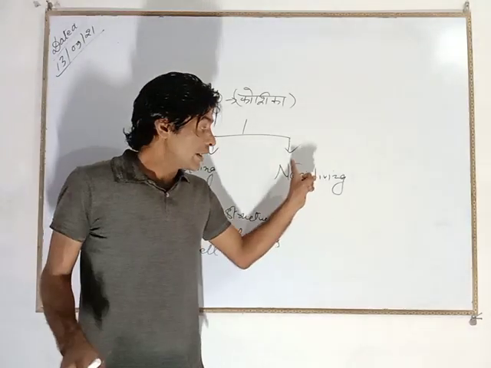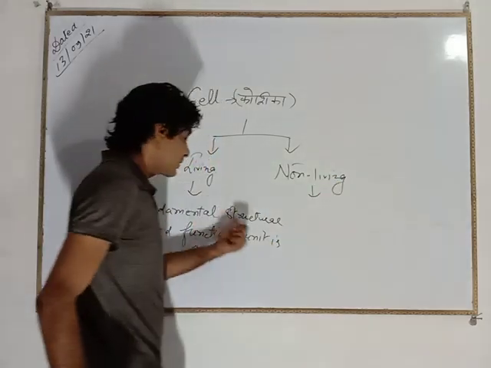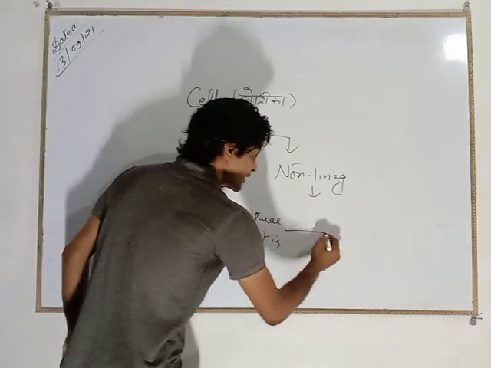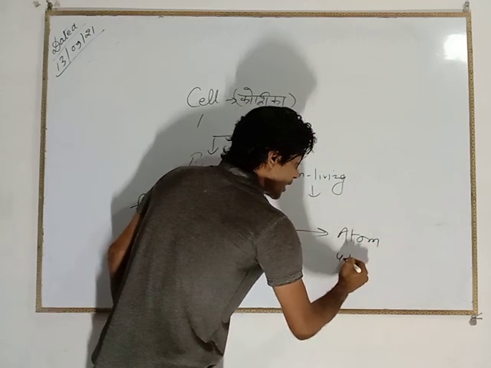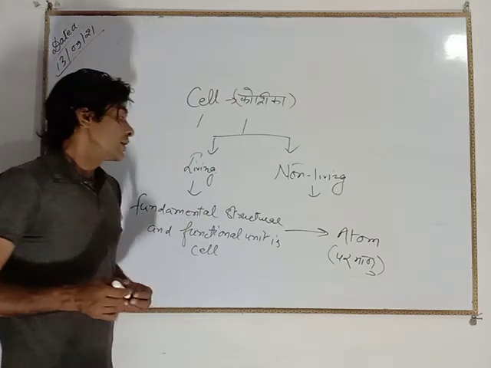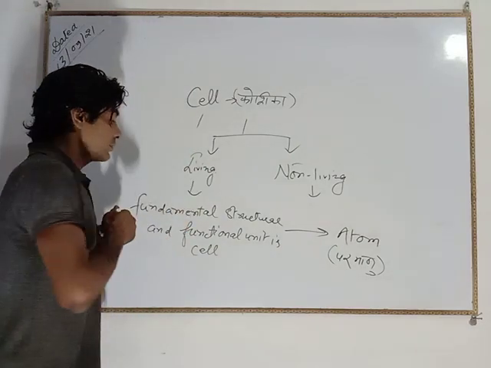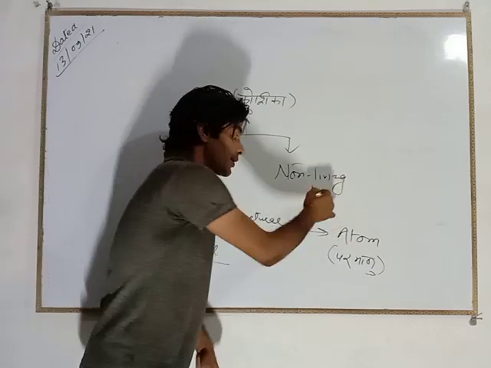Like the same, in the non-living world, the fundamental structural and functional unit is the atom, that you know, Parmanu in Hindi, right? In the living world this is cell, and in the non-living this is atom.